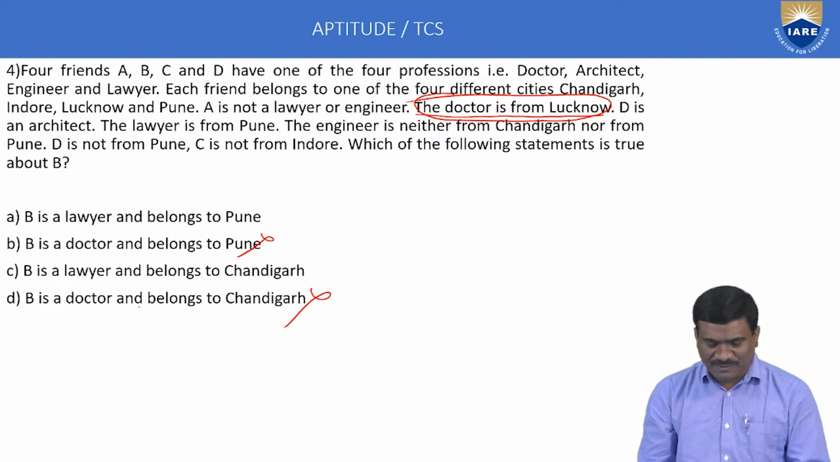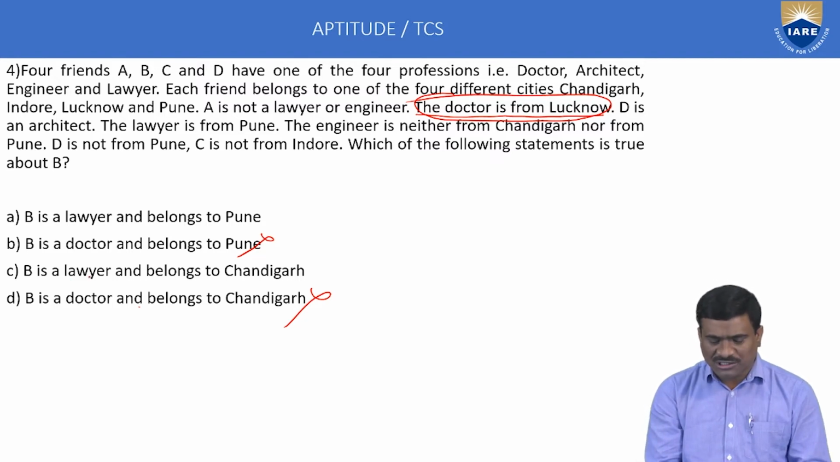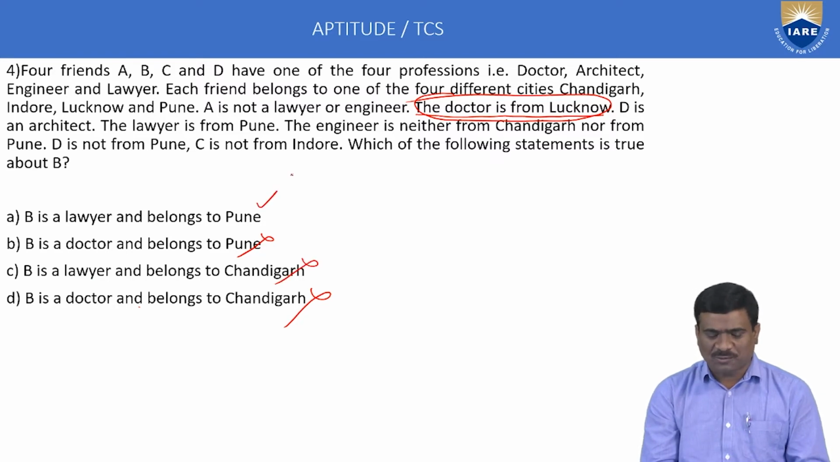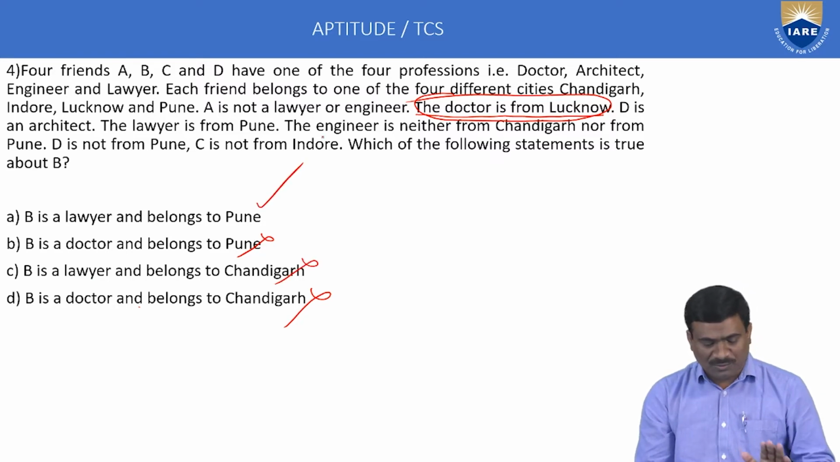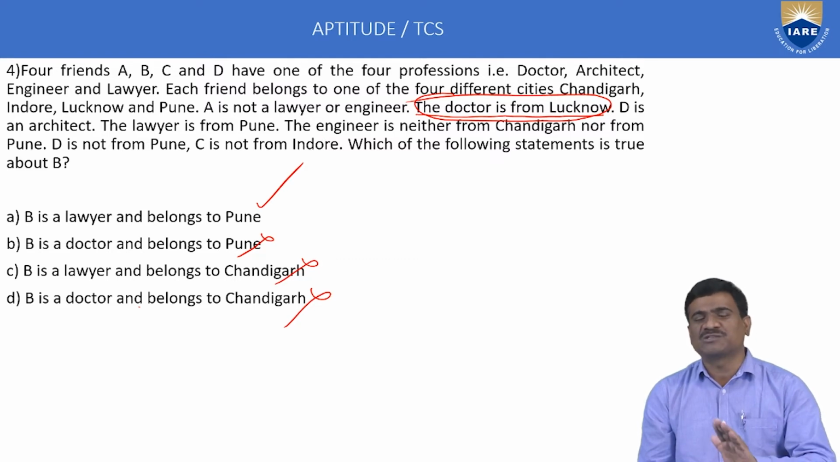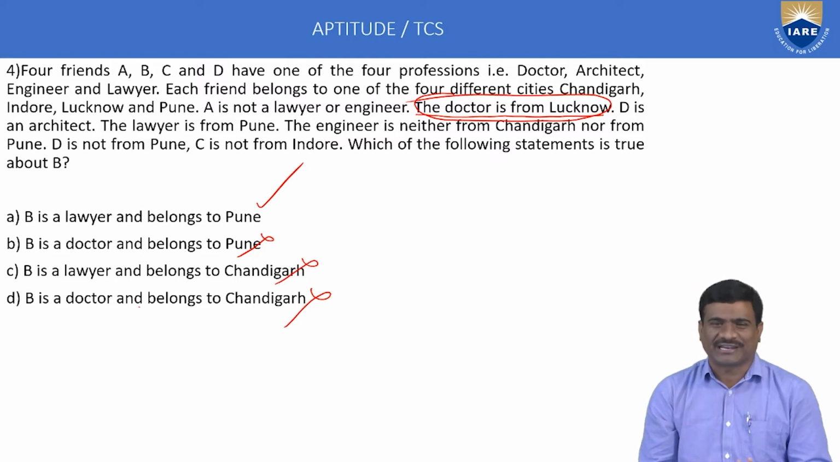The next statement, D is an architect. Next statement, the lawyer is from Pune, the lawyer's place is only Pune. But in option C, the lawyer belongs to Chandigarh. Again, this is not correct. The correct option is only option A. That means B is a lawyer and belongs to Pune. This option only is correct.